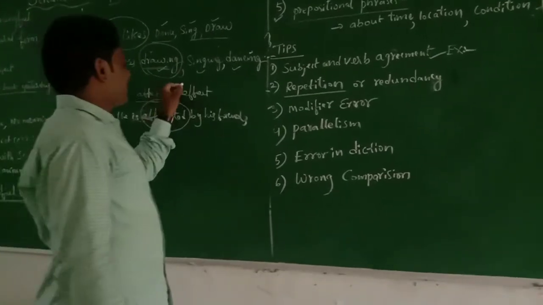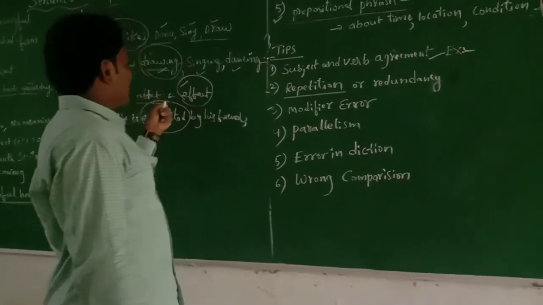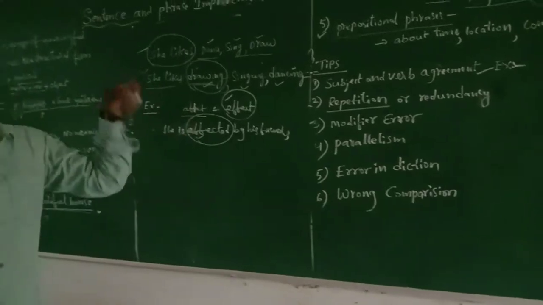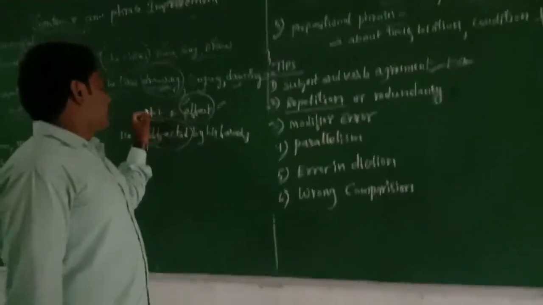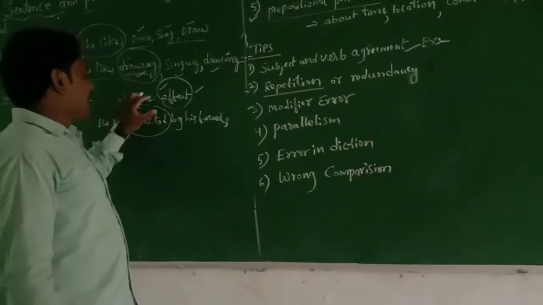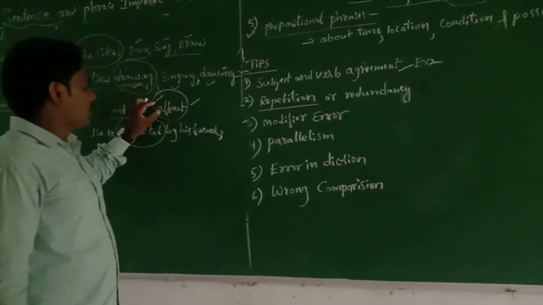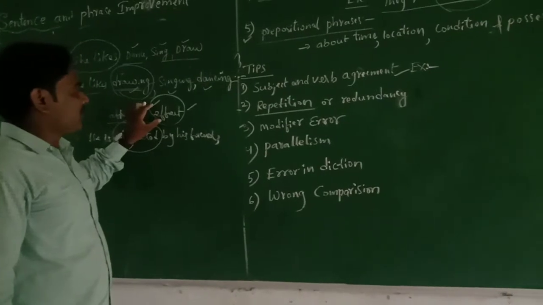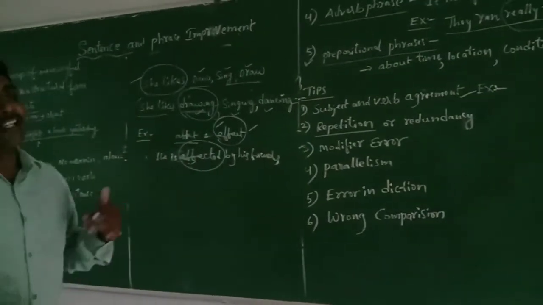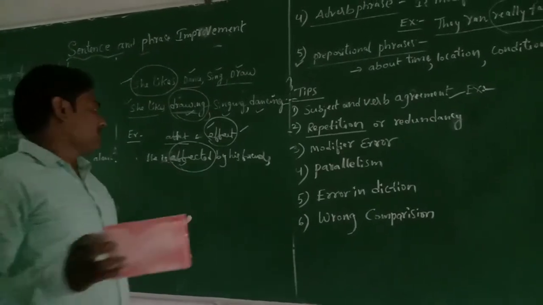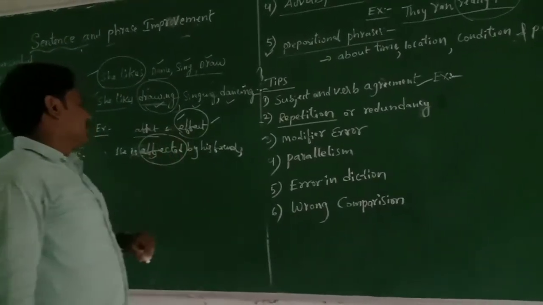And effect is called the result. The result of the action is called effect. So there is a difference between affect and effect. It is the meaning of result for the action. It is the action which is used for the result. So there is the difference between effect and affect.